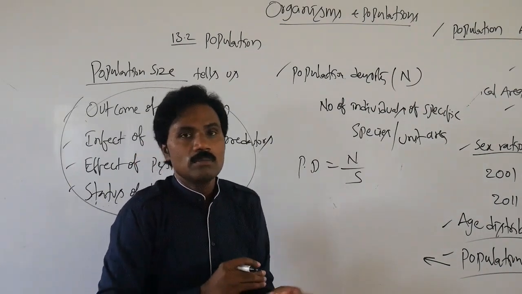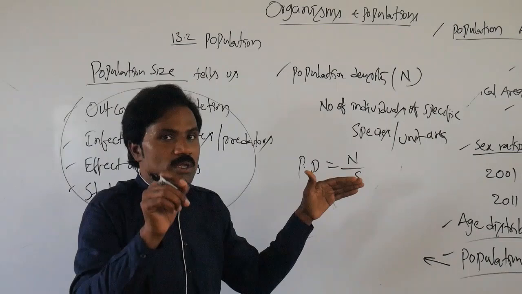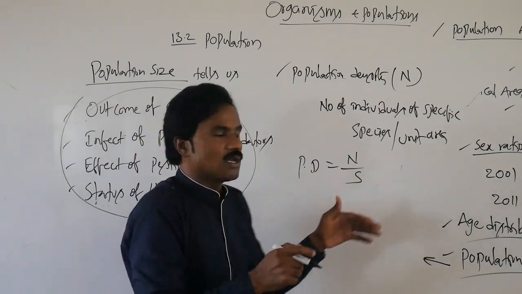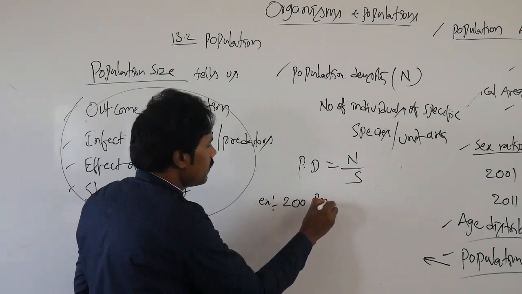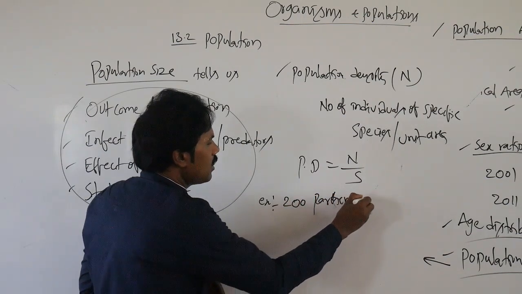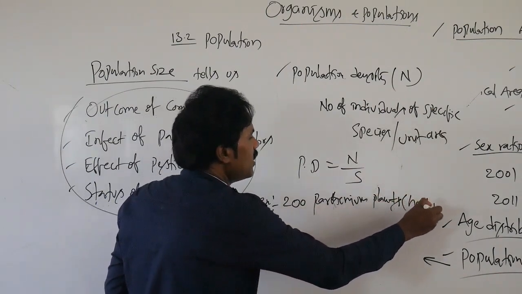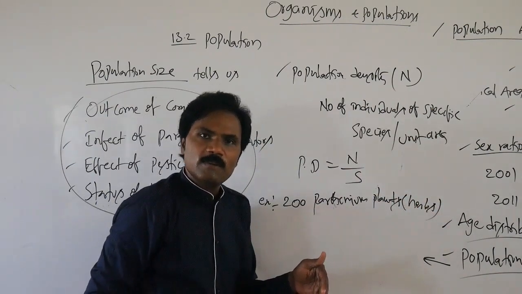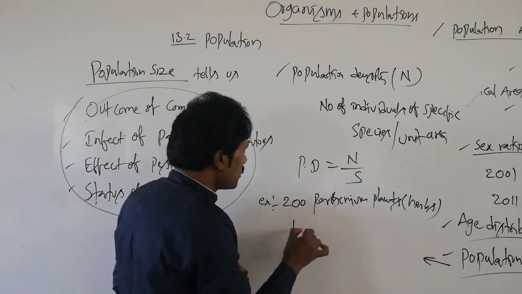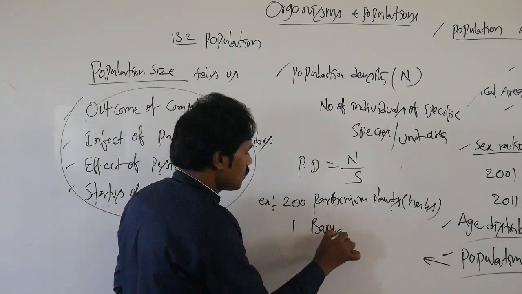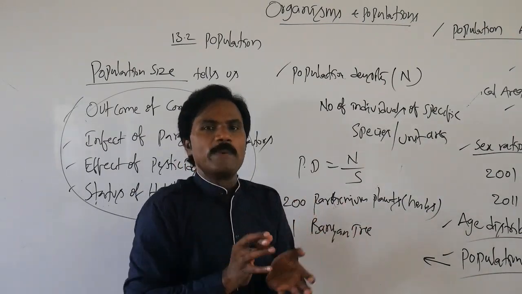But for population density, for example, 200 Parthenium plants, which are a type of herb, are present. Then only one banyan tree is present with a large canopy.